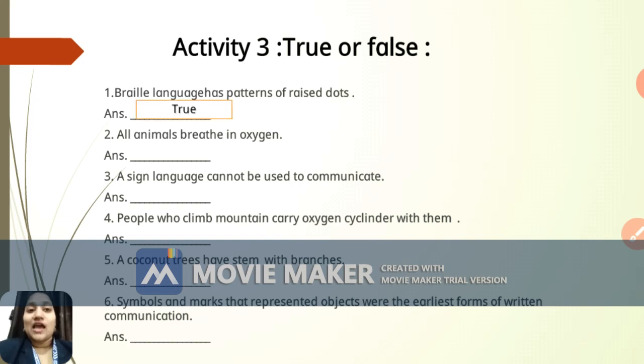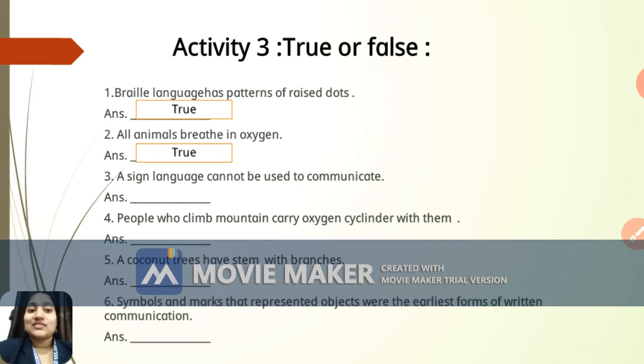Right students, braille language has the pattern of raised dot, and this language is used for blind people, right, to understand each word and try to join and speak, right? So braille language has a pattern of raised dot and it is felt with the help of fingertips, right? The second one, all animals breathe in oxygen. I repeat, all animals breathe in oxygen, and the answer is true. So yes, it's correct. All animals breathe in oxygen.